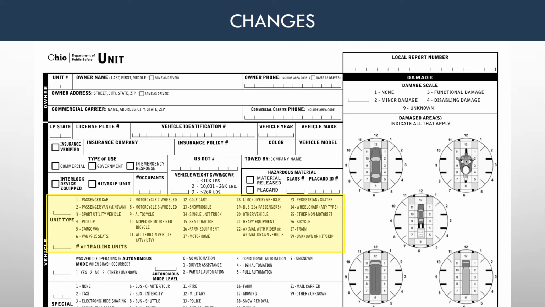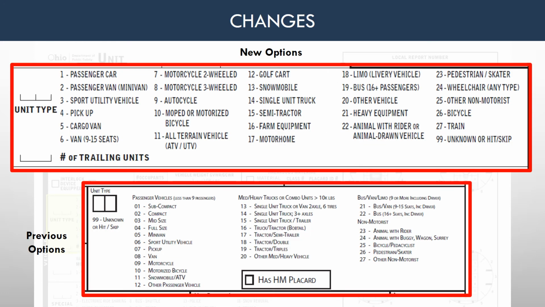The unit type caption also changed as the previous version reported vehicle combinations. The revised OH-1 will focus on the power unit when reporting unit type. Once the unit type has been reported, the reporting person should also indicate whether there were any trailing units being pulled by the power unit.